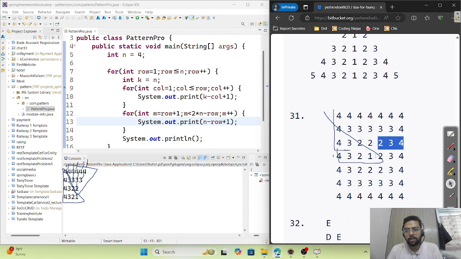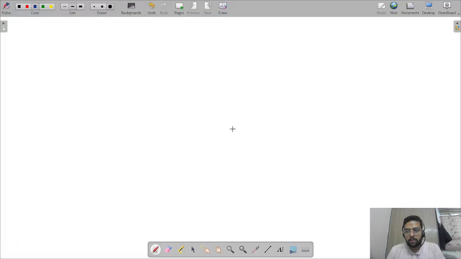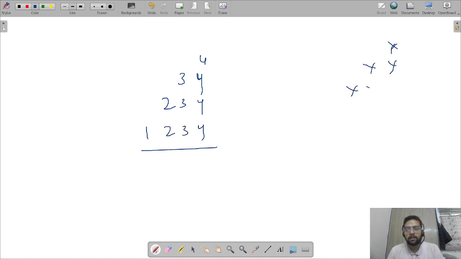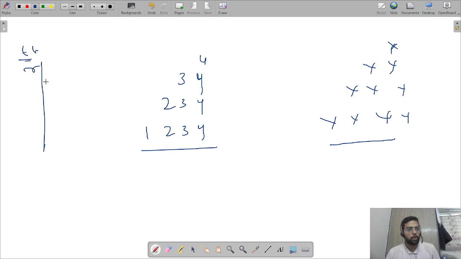4, 3 4, 2 3 4, 1 2 3 4. Fine, I know 1 will appear only once. I have a solution for that. So next pattern is 4, 3 4, 2 3 4, 1 2 3 4. Consider it as stars. Okay, draw the trick table. Row and number of columns filled. In the first row, only 1 column filled. Second row, 2 columns. Third row, 3 columns. Fourth row, 4 columns. Okay, fine.